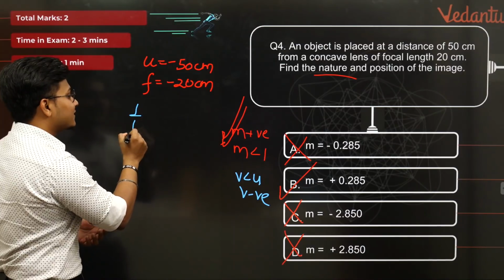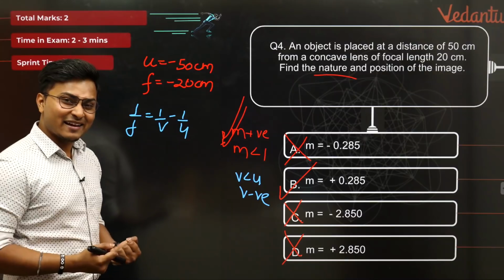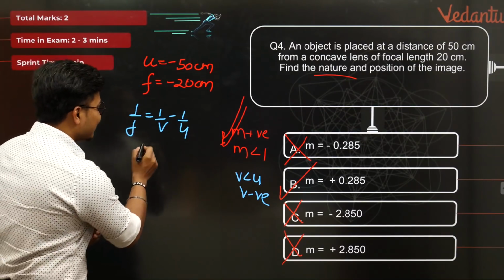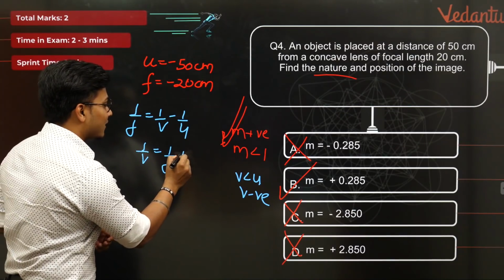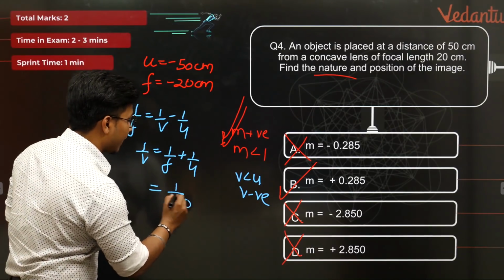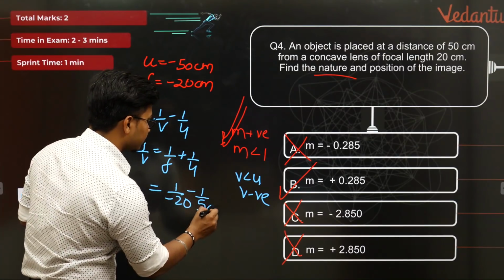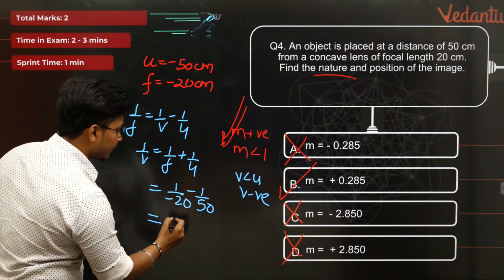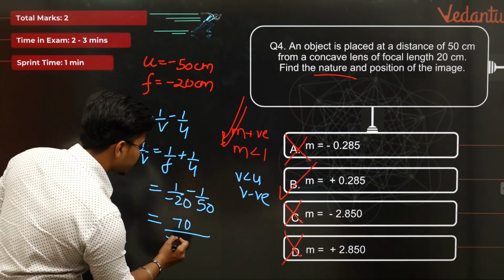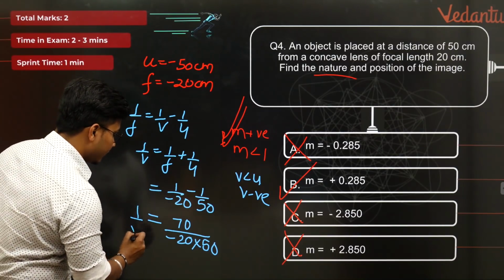So you have 1 by f is equal to 1 by v minus 1 by u. Isn't it interesting? सही आंसर मिलेगा नहीं मिलेगा. इट्स वेरी इंट्रीगिंग टू सी, ओके, लेट्स सी. 1 by v. So 1 by v is equal to 1 by f plus 1 by u. Let us try to see what's the answer. 1 by f is nothing but 1 by minus 20. Okay, cool. And your 1 by u is nothing but 1 by minus 50. So minus 1 by 50. Awesome. So the answer comes out to be 50 plus 20, that is 70, divided by minus 20 into 50, isn't it? Okay, I'm getting a negative value. That is awesome.